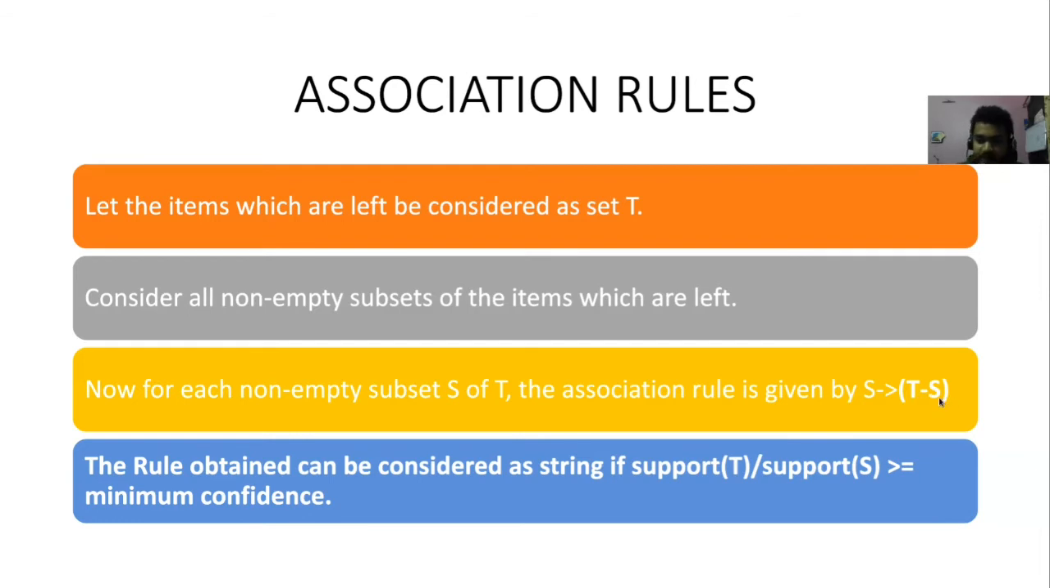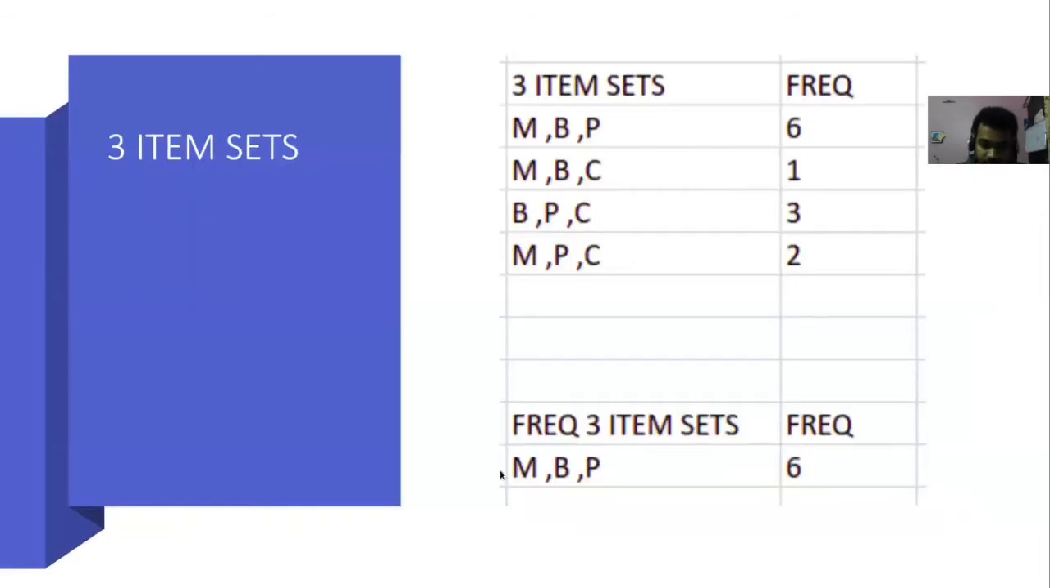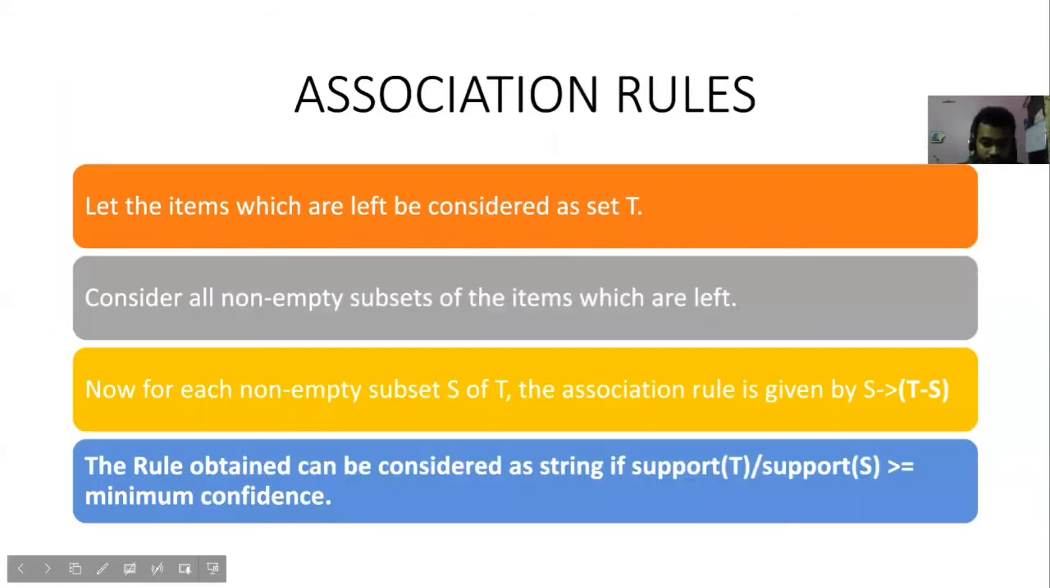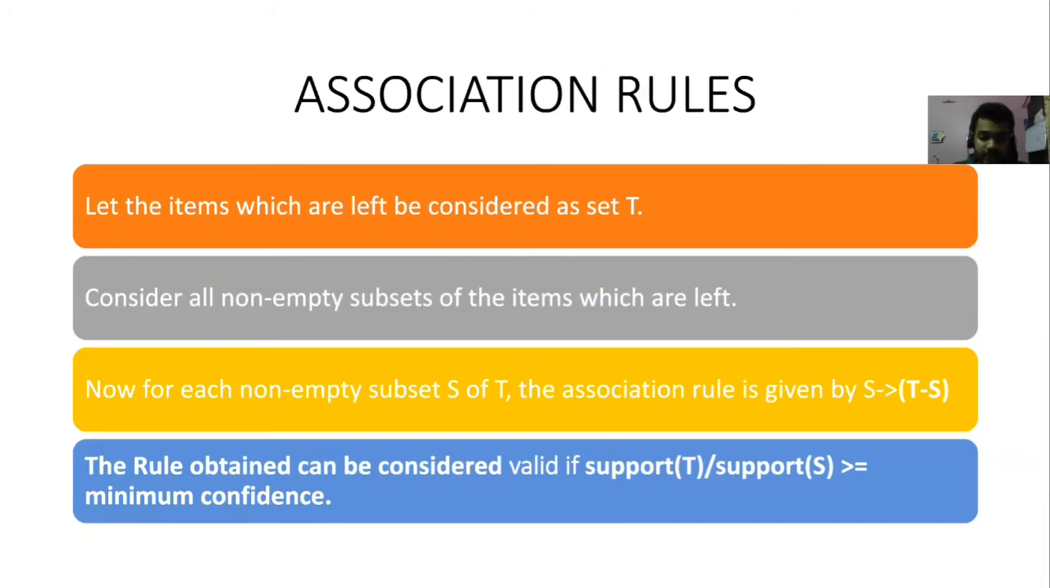T minus S means the items left in the set T other than the item which is selected right now. Suppose S is M, then T minus S will be BP. The rule can be considered valid if the support of T divided by the support of S is greater than or equal to the minimum confidence. The minimum confidence we saw in the beginning was 60%.